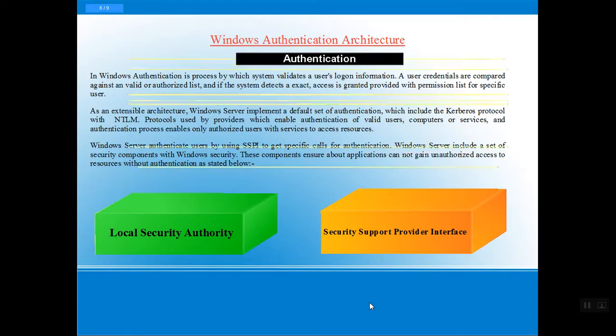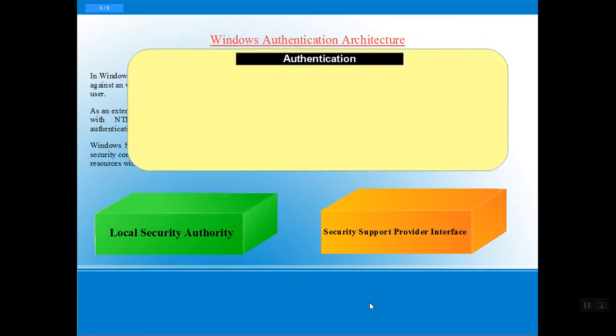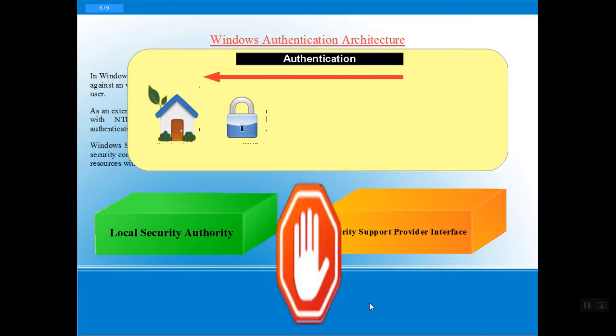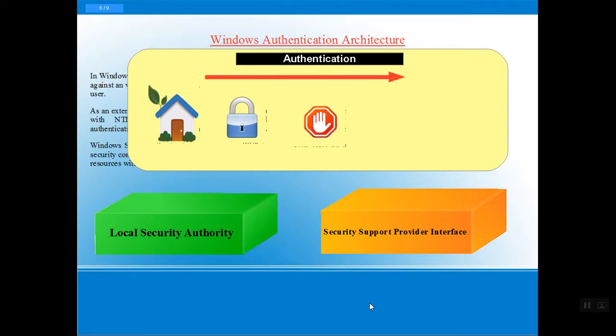So we'll understand the authentication process in a very simple manner. Suppose we have a house and someone wants to access it, steal information, or attack that house. What do attackers need? If he doesn't have a key, he cannot access it, because the house is locked by the owner.